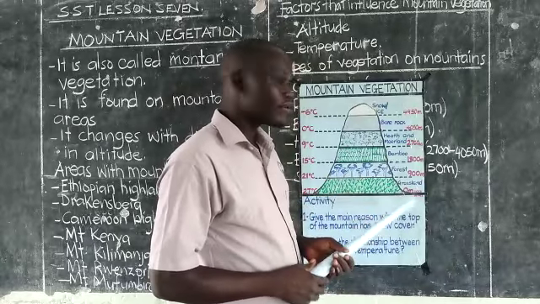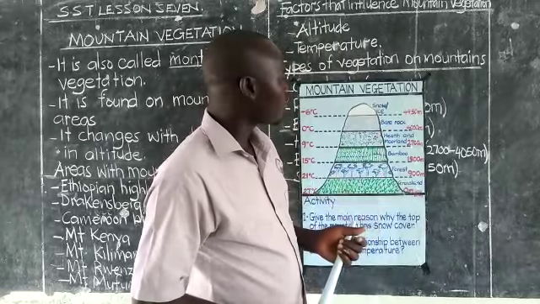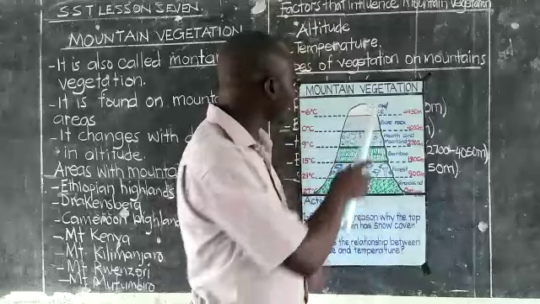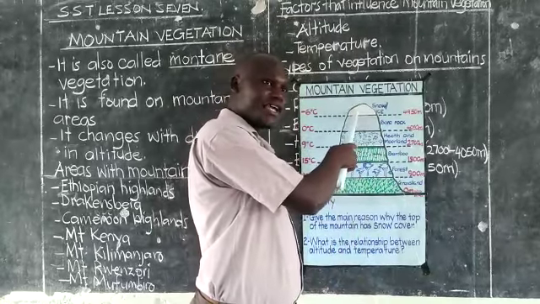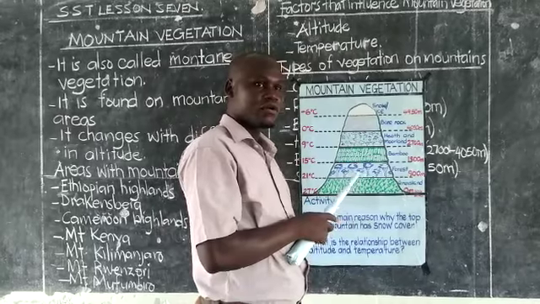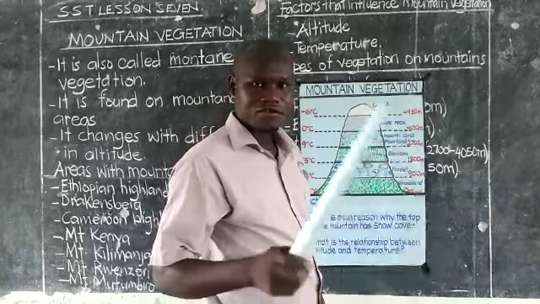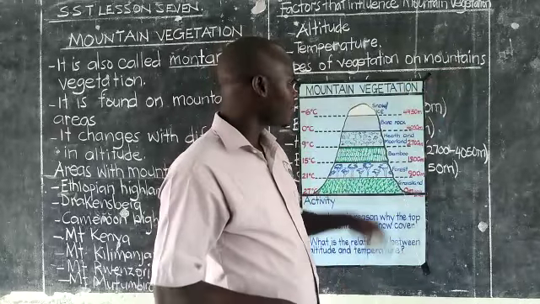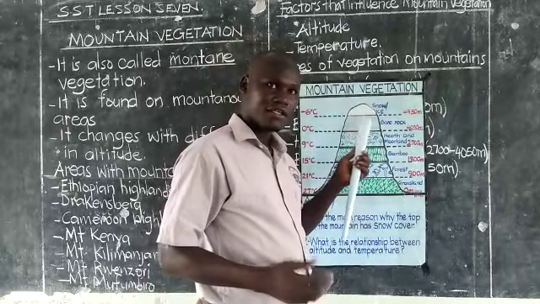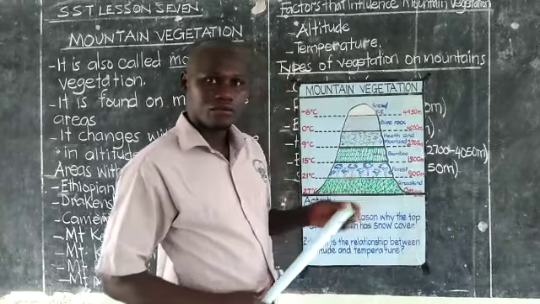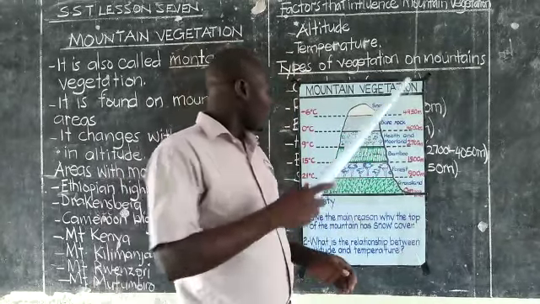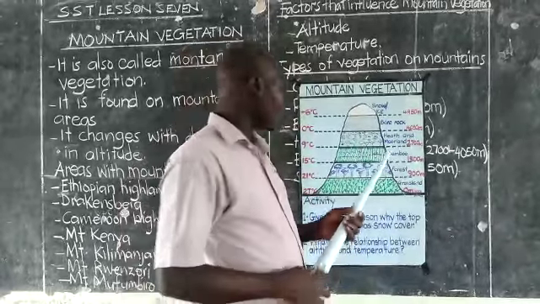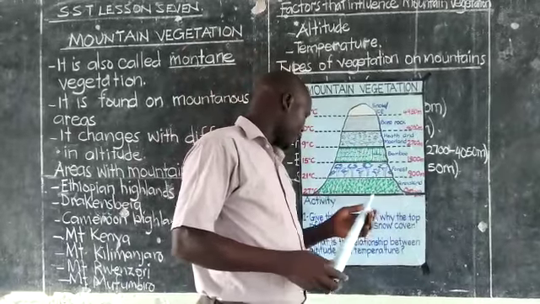After heath and moorland, we have bare rock. Then, at the top of the mountain, no vegetation grows here. What we have here is ice or snow. They'll ask you, why does no vegetation grow on top of a high mountain? The reason is due to too much coldness. So what you need to know here is the type of vegetation changes with increase in altitude.